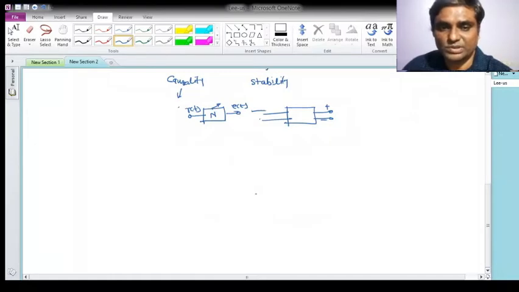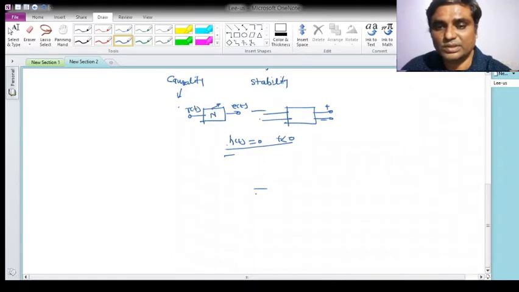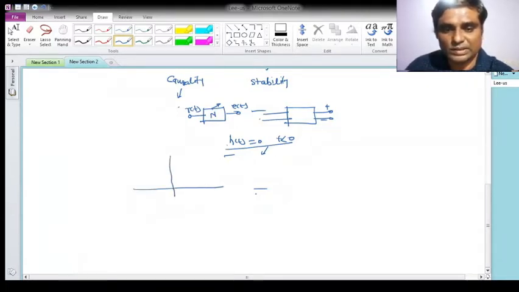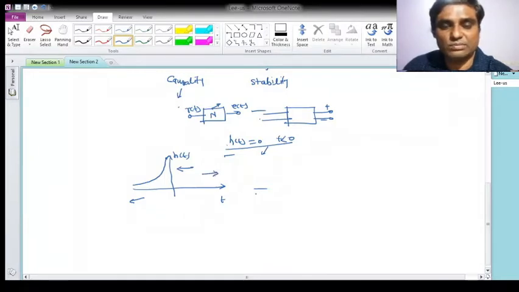If the impulse response of your network is equal to 0 for negative values of t, then your network is causal; otherwise it is anticipatory. For example, suppose this is your t axis and this is your h(t), and I got the impulse response of the network this way. In this case the impulse response is left sided. It means that your system is not causal.